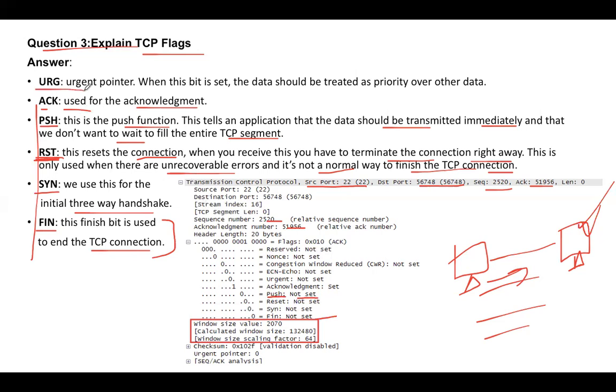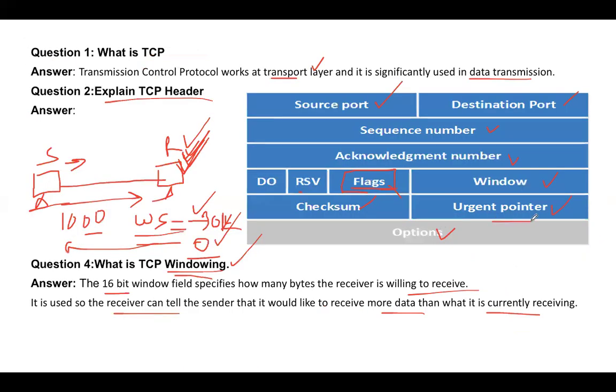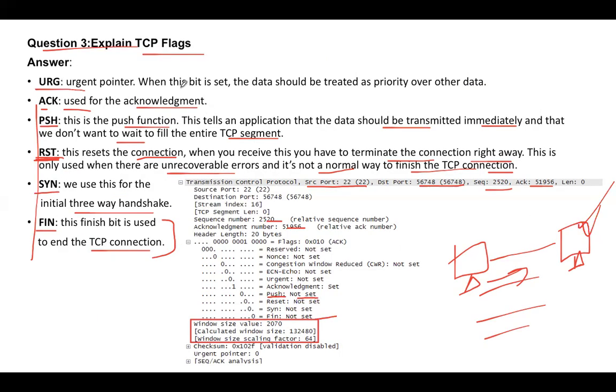Urgent pointer you have seen here. This is the urgent pointer, not part of the flags actually. But when this bit is set, the data should be treated as priority over other data. If any data has the urgent pointer set, which is not set by default, it basically means that this has to be treated on priority. So these are pretty much the TCP flags,